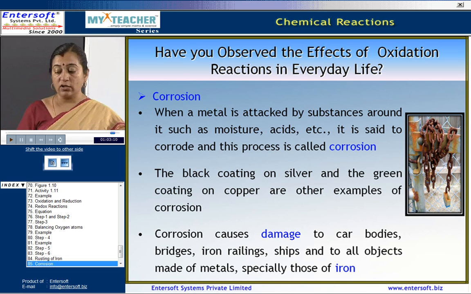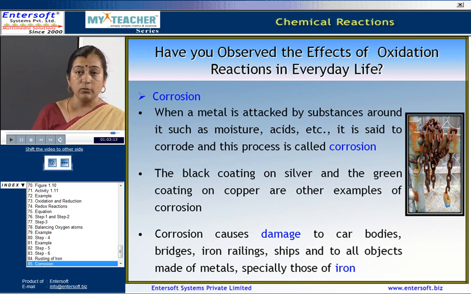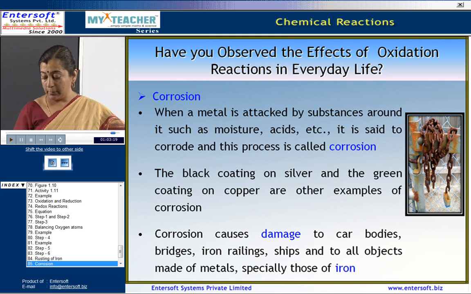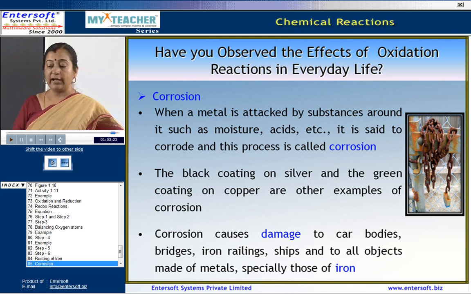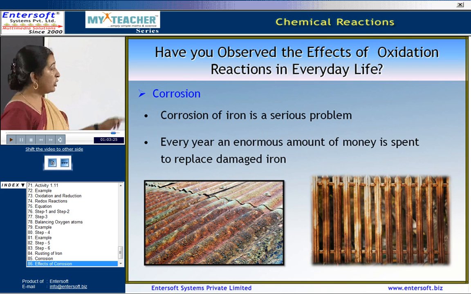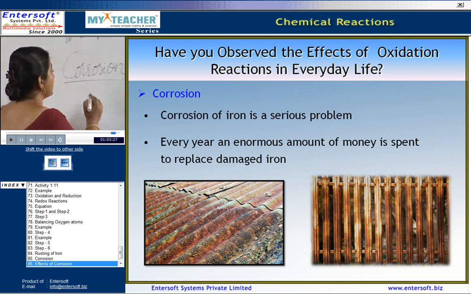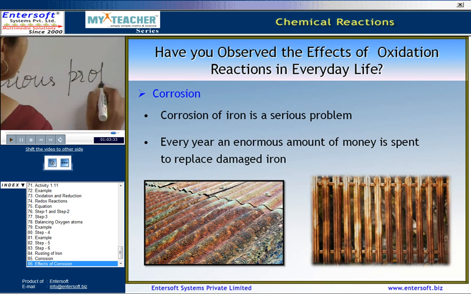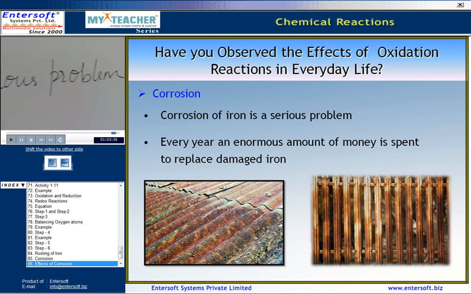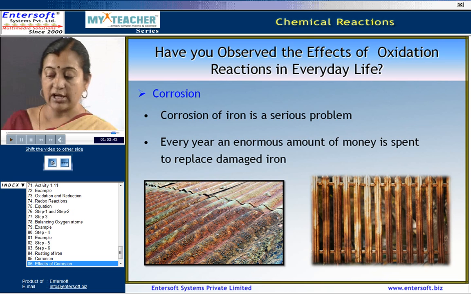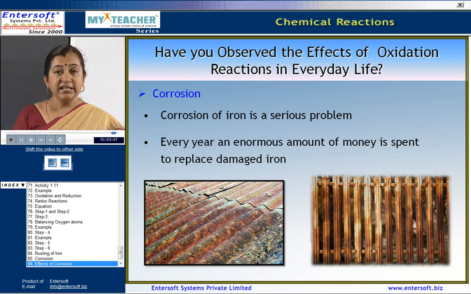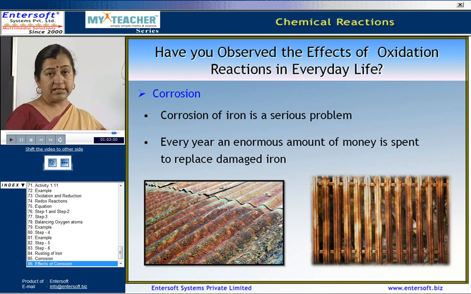Now, corrosion causes a lot of damage. You must have seen car bodies, the bridges, the iron railings, ships, and several objects made up of metals, especially that of iron, undergoes corrosion. Now, corrosion is a major problem. It is a very serious problem because it spoils the metal. Now, every year an enormous amount of money is spent to replace damaged iron. So, corrosion can be avoided by painting these metals.